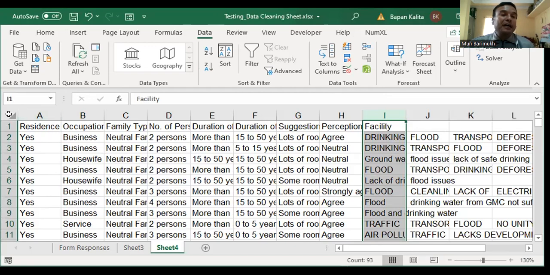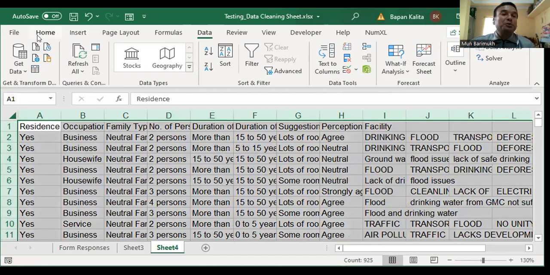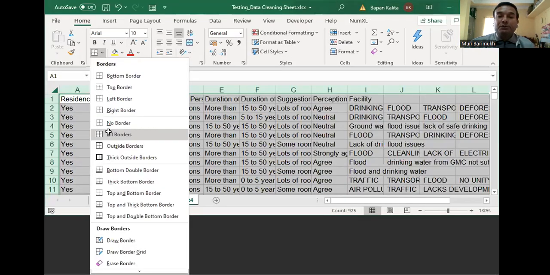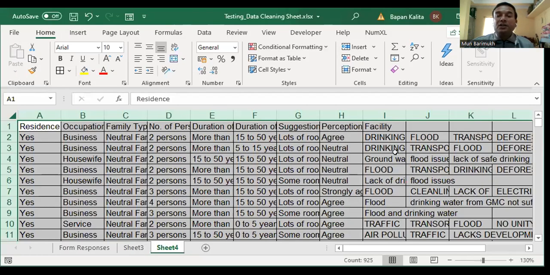If you want, you can go to the Home tab once again and give all borders. You can see this facility column has been divided into separate columns. So I think you have understood everything, and that's it.